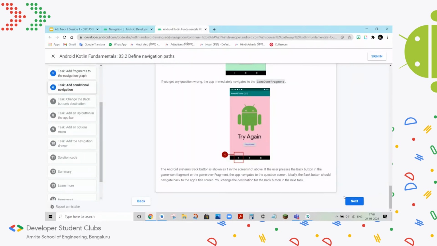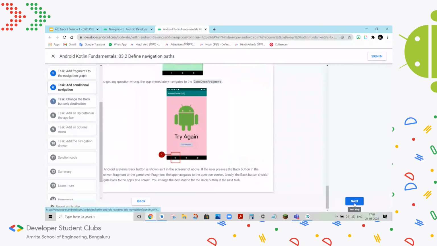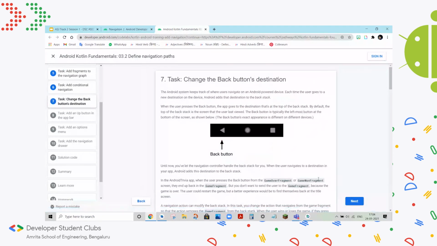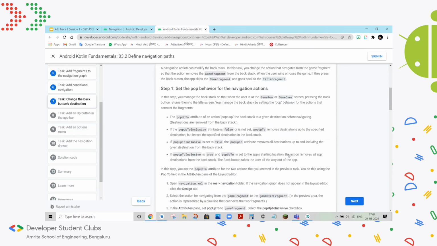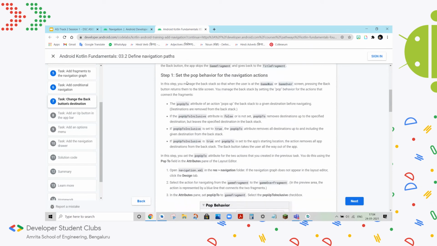So let's move on to the next code lab and see how we can control the back stack. This is when we click the back button, it pops all the screens and takes you directly back to the home screen. This text basically details the different options you can set to control the stack and its pop action.